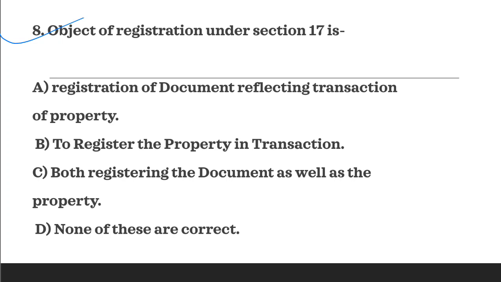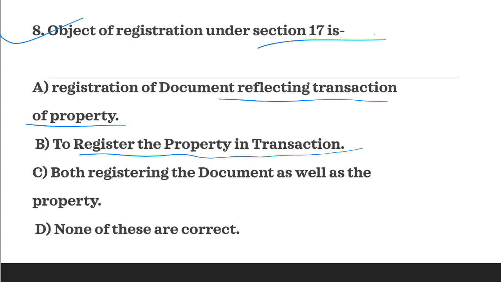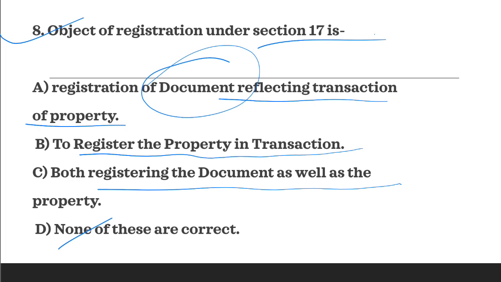Next question is, object of registration under section 17 is. So it is a very important question. Options are: A says the object is registration of document reflecting transaction of property. B says to register the property in transaction. C says both registering the document as well as the property, and D none of these. So as per the provision and the Registration Act, its object is to register the document, not the property. So A is the correct answer.